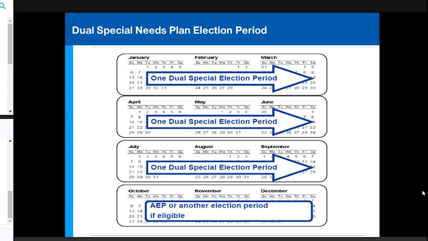Also, as this graphic shows, if you meet with someone in March and you sign them up for an April 1st effective, you can then meet with them in April again and switch them to a different plan for a May 1st effective. So just because it's quarterly doesn't mean there's not a back-to-back opportunity. It's just depending on which month you're meeting with the member.